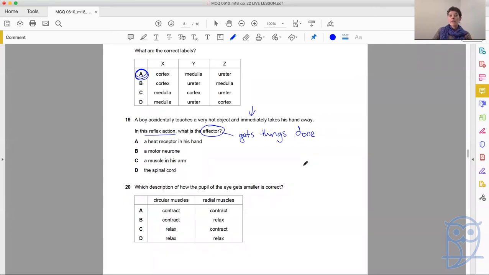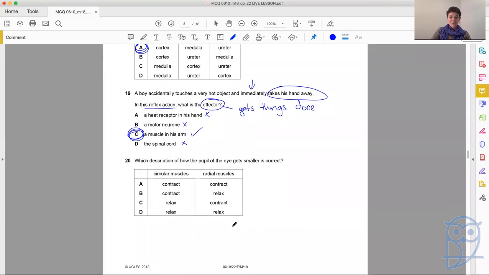So when we're talking about the effector, we're saying what made this movement happen? Okay? What made the hand away movement happen? Was it a heat receptor? No, it wasn't. Was it a motor neuron? The motor neuron told the effector to do the job. It did not do the job itself. A muscle in his arm, that would move his hand. The spinal cord? No. Okay, so definitely the effector, the thing that caused the movement, was the muscle in the arm.